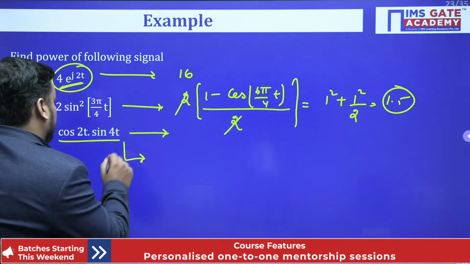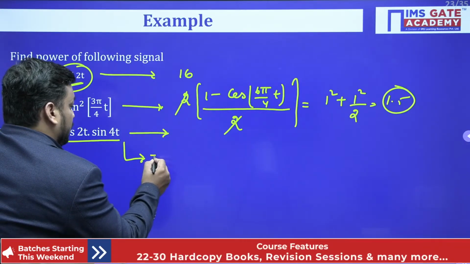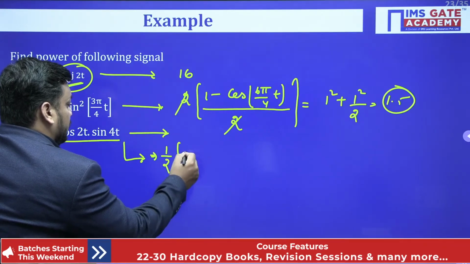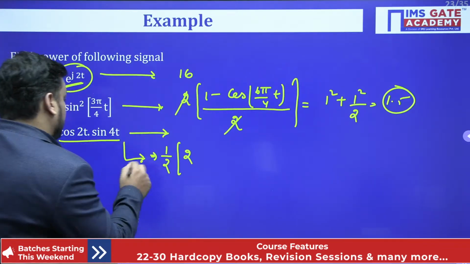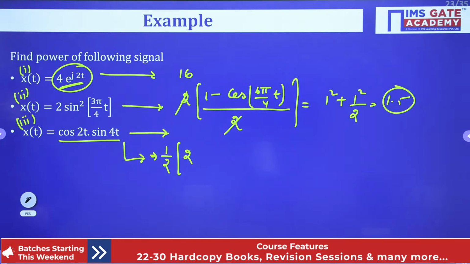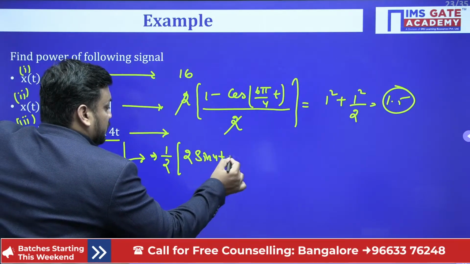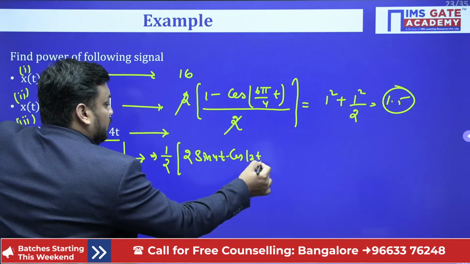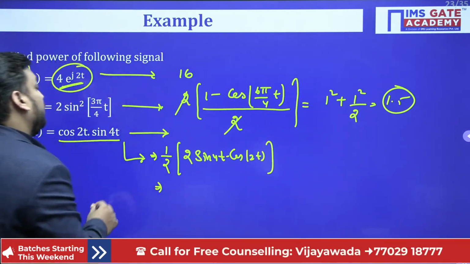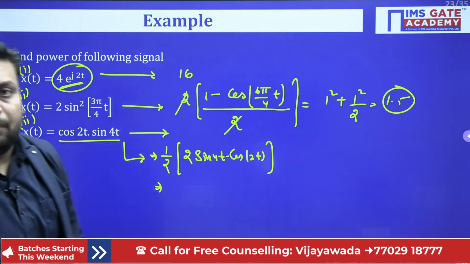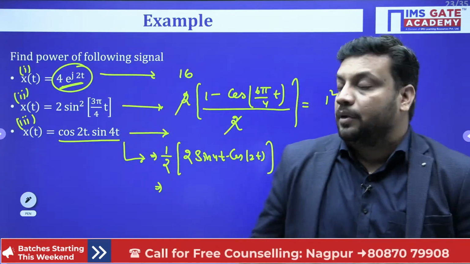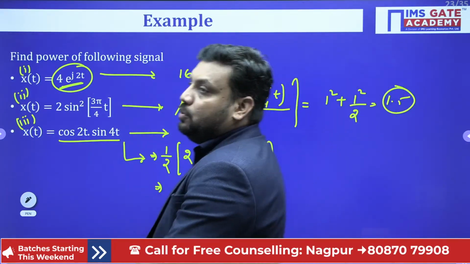Okay, so here first of all you need to do like this: sir, 1/2 here, and here is 2 into... tell me. 1/2 into 2 of, first of all I should write sin of 4t into cos of 2t. Now tell me children, why did I write sin first? Because always remember in the trigonometric formula, a should be greater than b. So 2 sin a cos b.